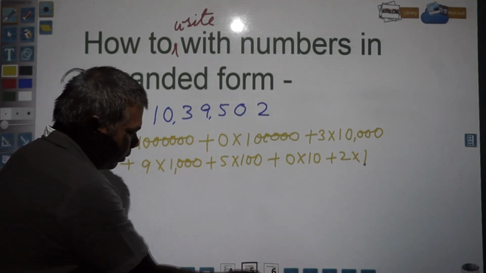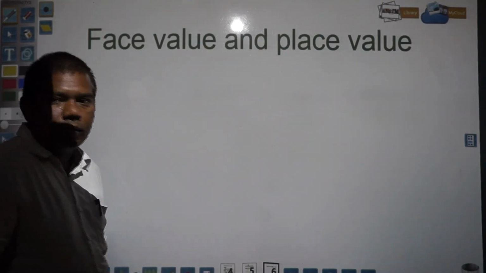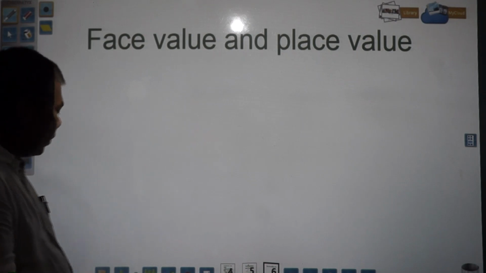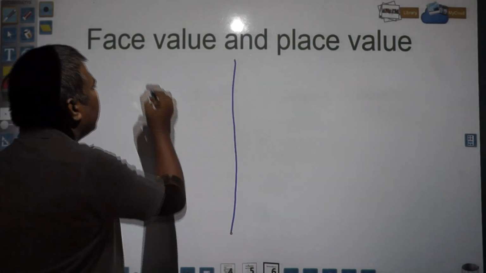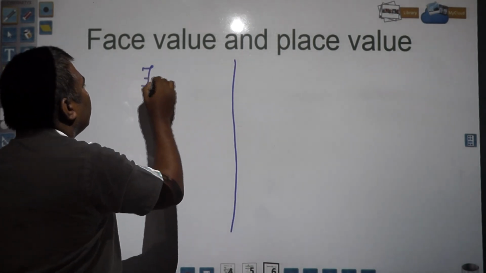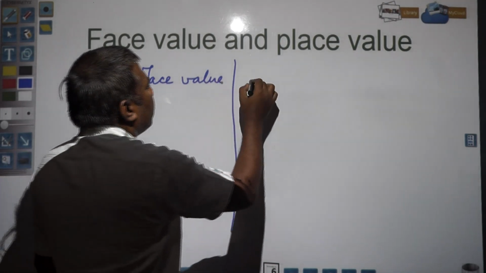Next topic we have is face value and place value. This again you have already learned before. Here you see, this is face value and place value.